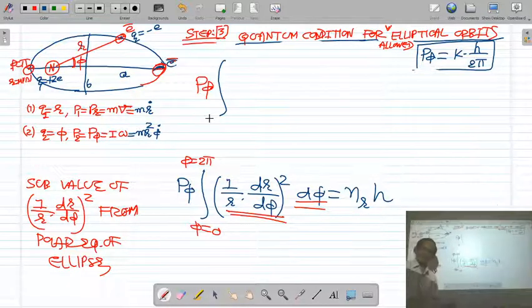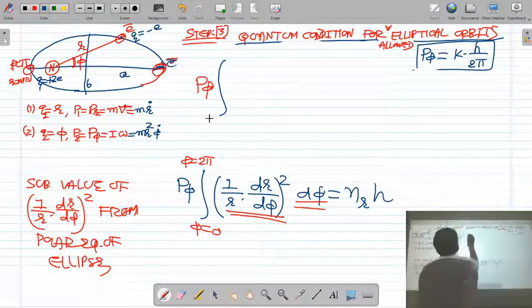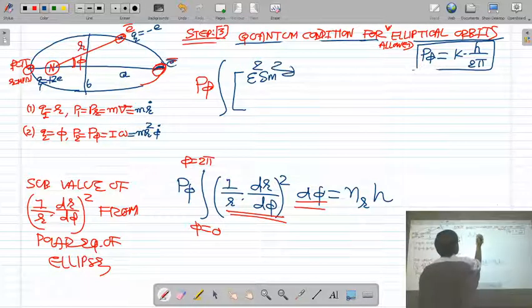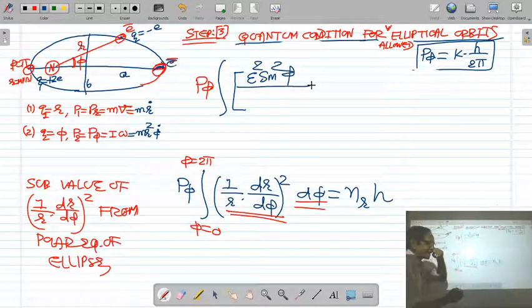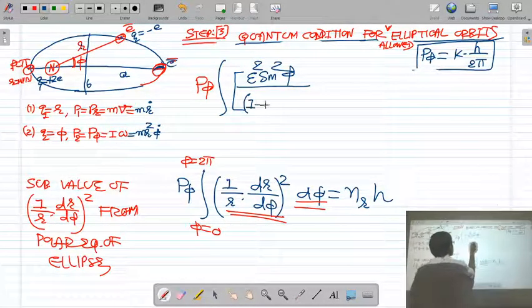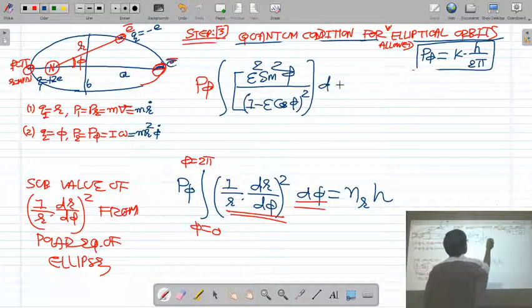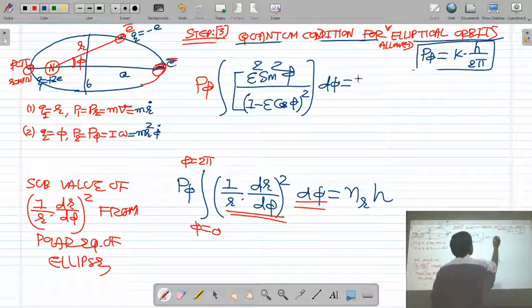In the second step we have obtained the differential equation of elliptical orbit from the polar equation of ellipse, and from that in the second step we have obtained one equation of 1 upon r dr by d phi whole square. If you remember, that equation was like this: epsilon square sin square phi was numerator, and denominator was 1 minus epsilon cos phi whole square. d phi is equal to nrh.